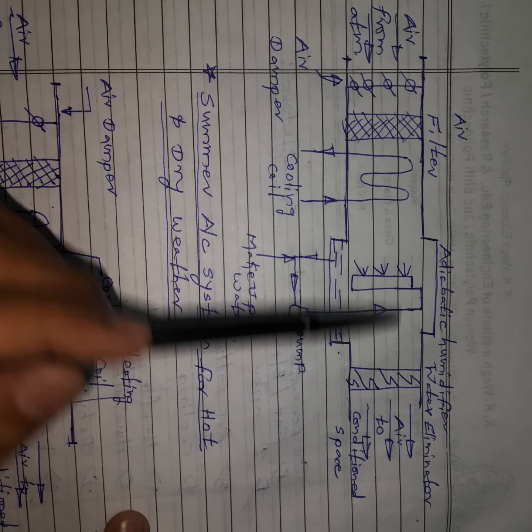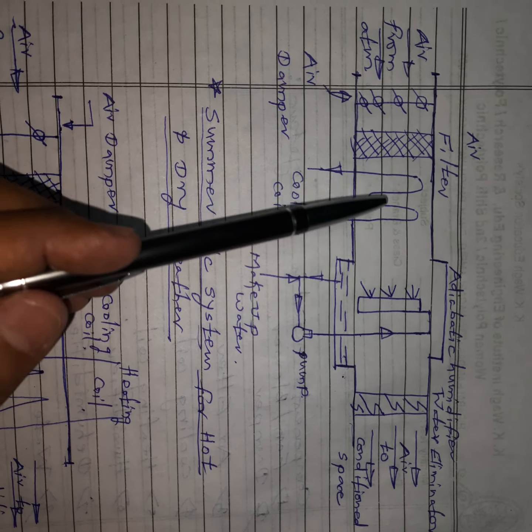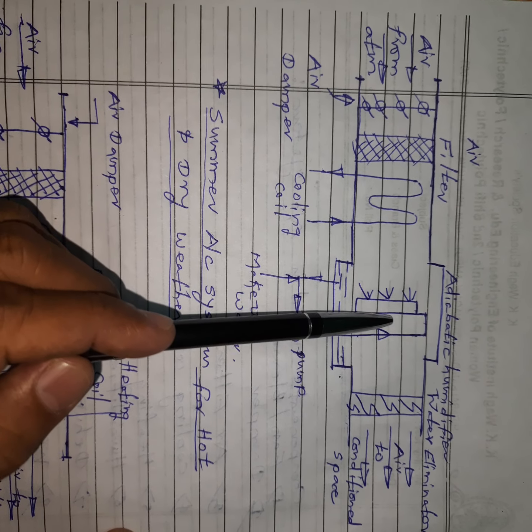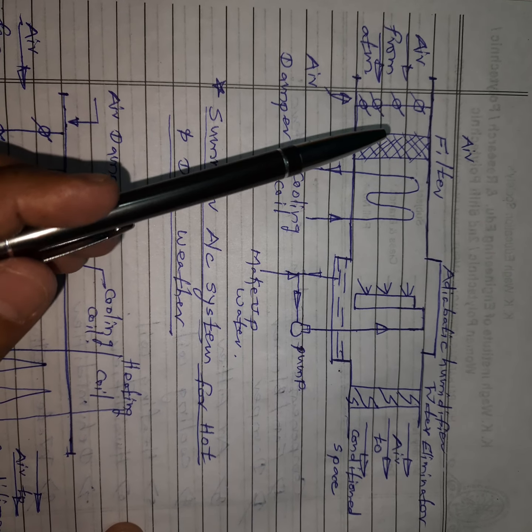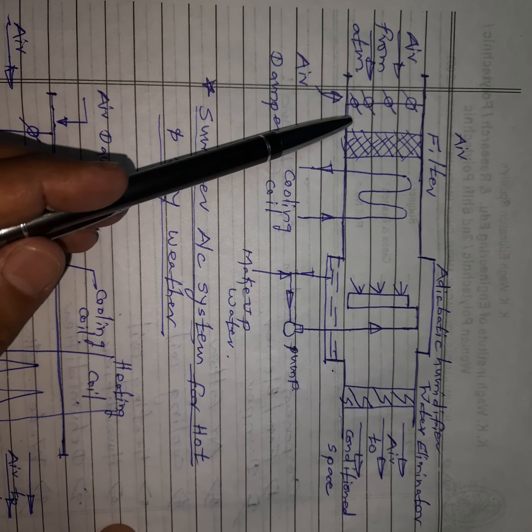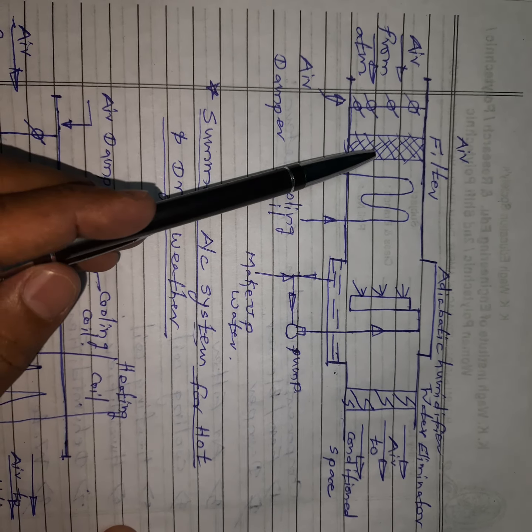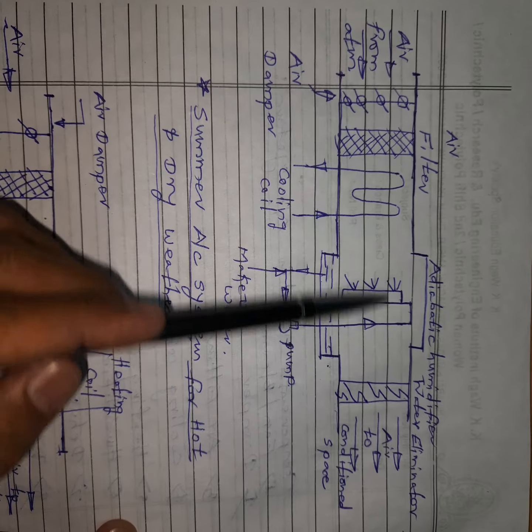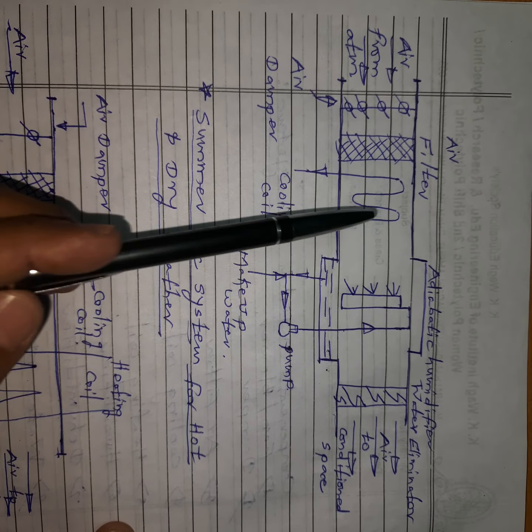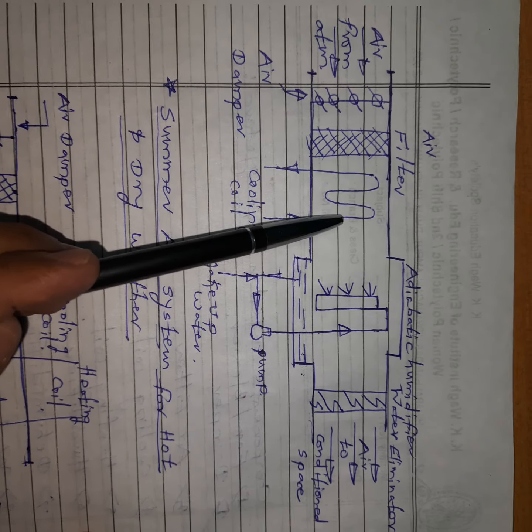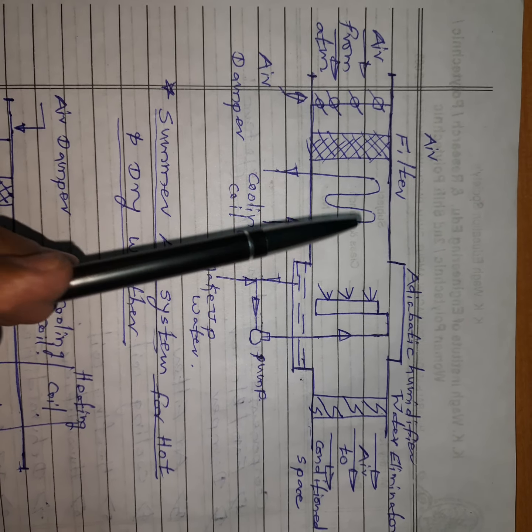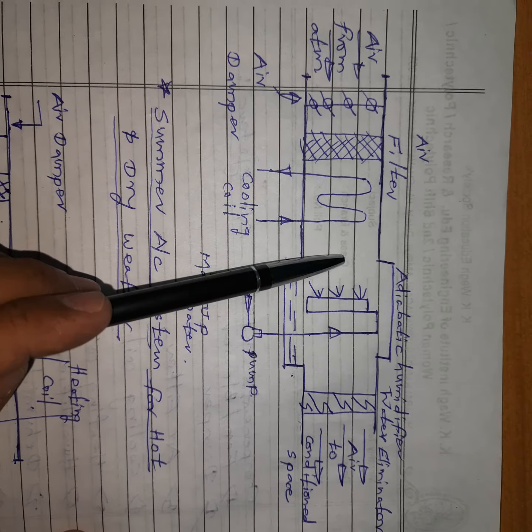So here what is happening: air is purified here, air is cooled here, air is humidified here, and air is moved by this fan. That means temperature, humidity, air purity, and air movement are controlled simultaneously here. That's why it is known as an air conditioning system. And this air conditioning system is used in the summer season, that's why it is known as a summer air conditioning system.